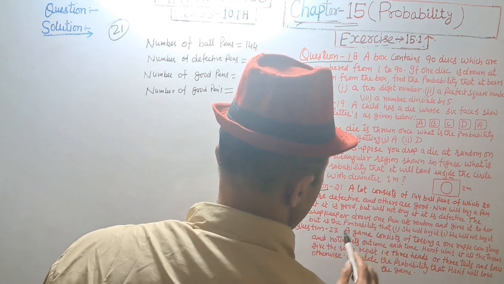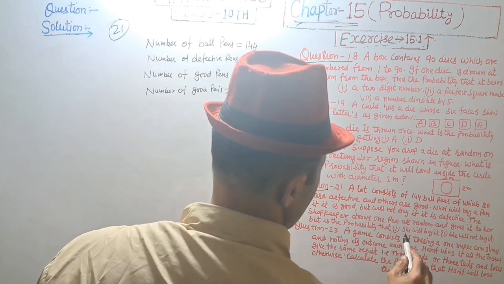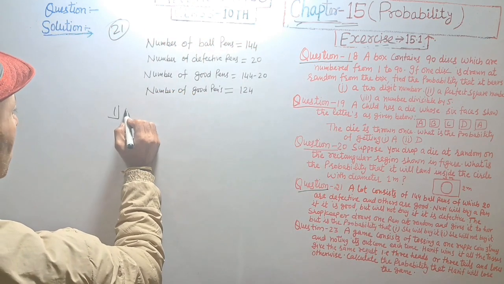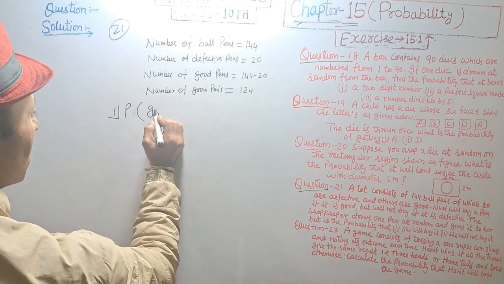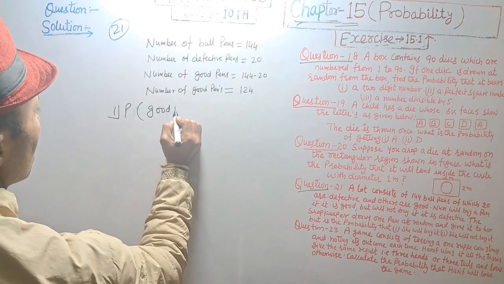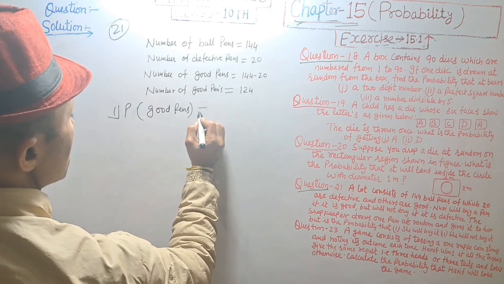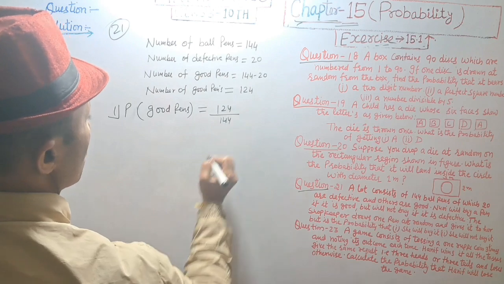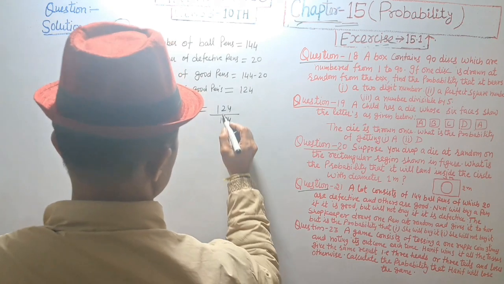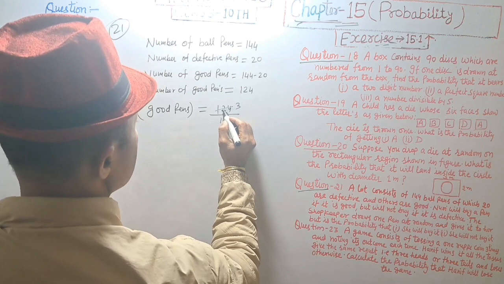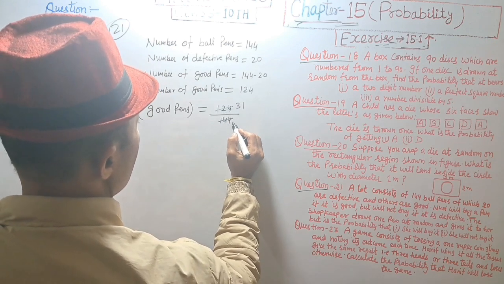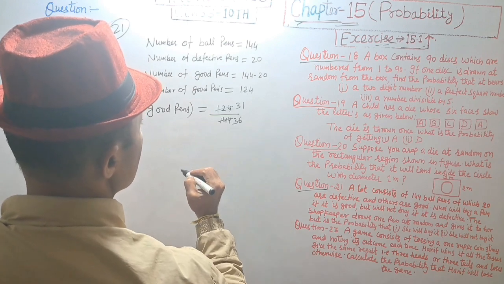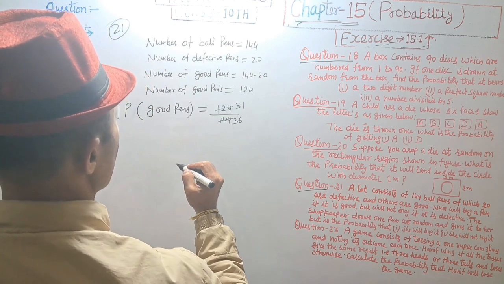What is the probability that she will buy it? Probability of good pen is equal to 124 divided by total 144. 4 3s are 12, 4 1s are 4, and 4 3s are 12, 4 6s are 24.